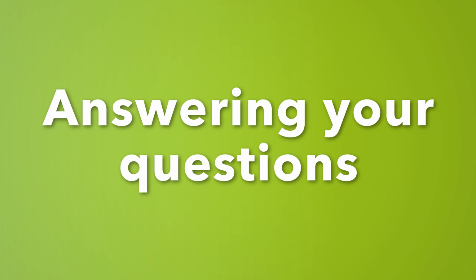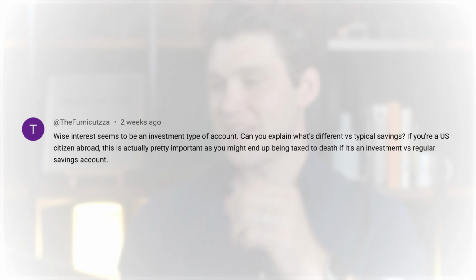Okay, so let's answer some of the questions we've received in the comments. Okay, Wise Interest seems to be an investment type of account. What's the difference versus a typical savings account, and what if you're a US citizen abroad? I think we've outlined the differences quite well, but if you're a US citizen abroad, I'd first ask the question, what's the address you have registered with Wise? If it's in the US, then you probably don't have access to Wise Interest. But if you do and you pay taxes in the US, then you certainly need to look at the tax implications for investments. This is a fund, so potentially in the US, it would come under the category of capital gains.